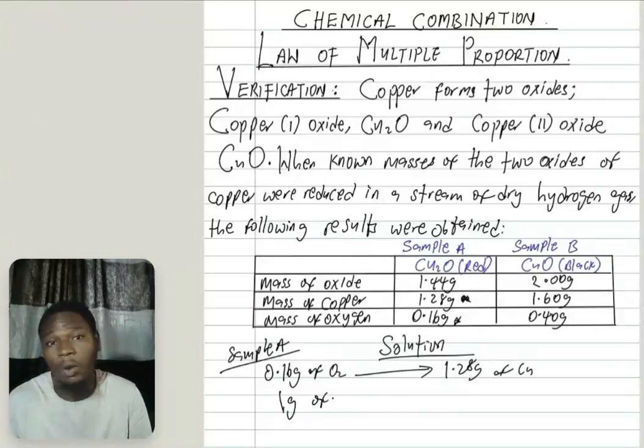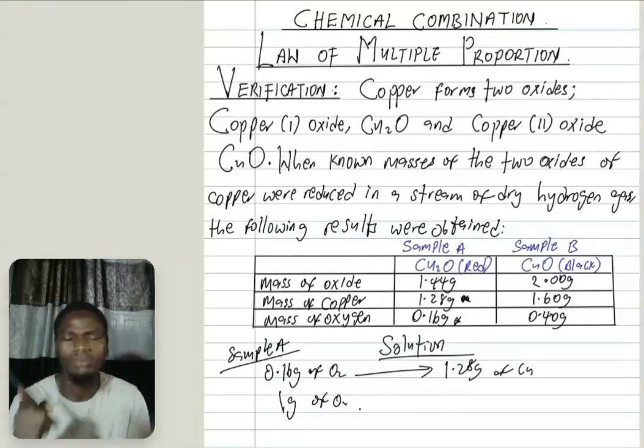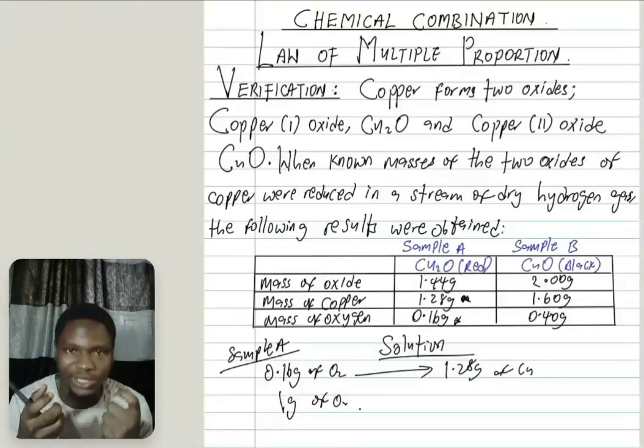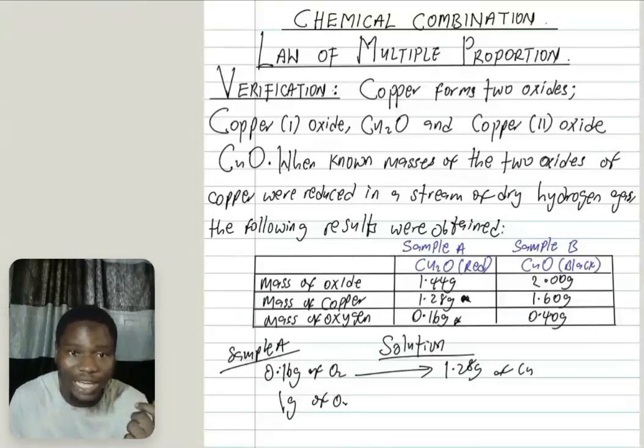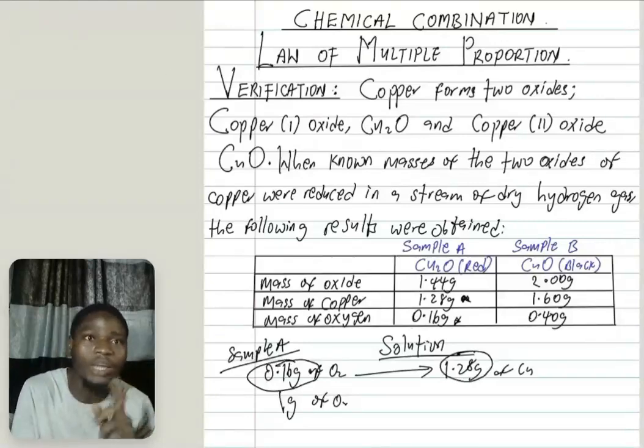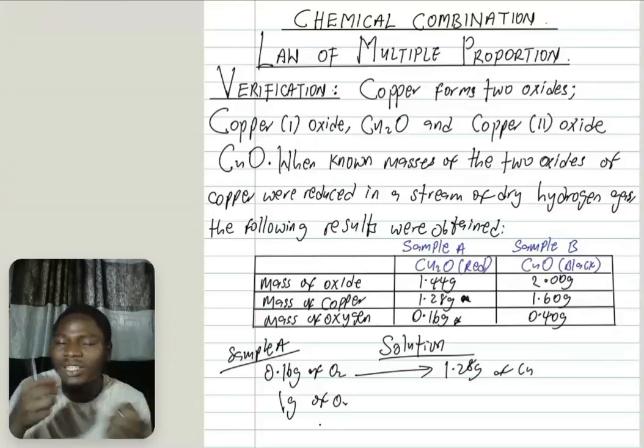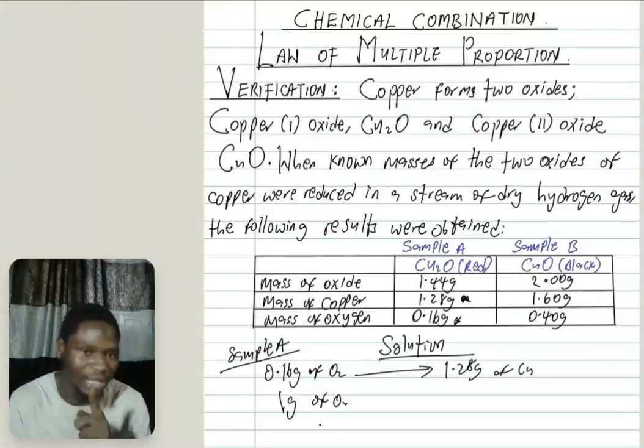You can use copper, anyone you want, but pay attention. For easy calculation's sake, take a fixed mass of the one that has the smallest mass. You can see this mass is smaller than this. You can use anyone, but I would advise you to take the one with the smallest mass. Why? For easy calculation's sake. There's a reason behind that.